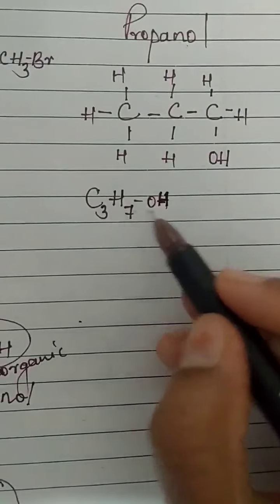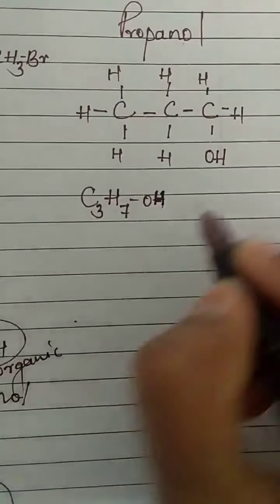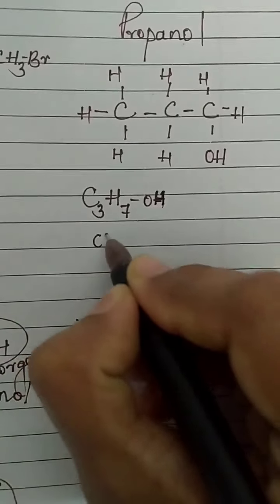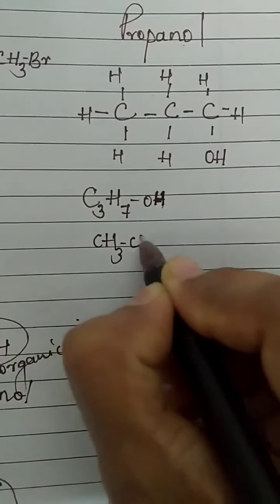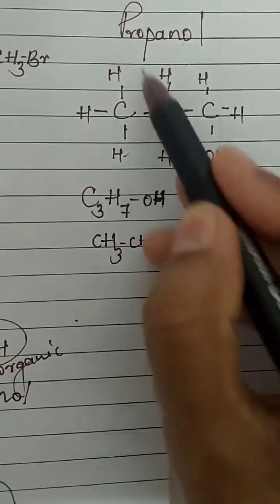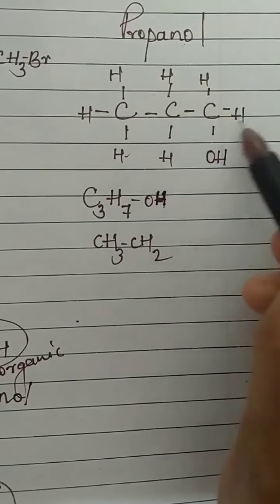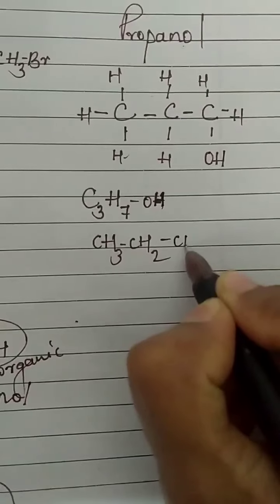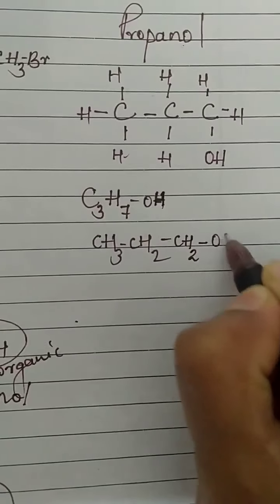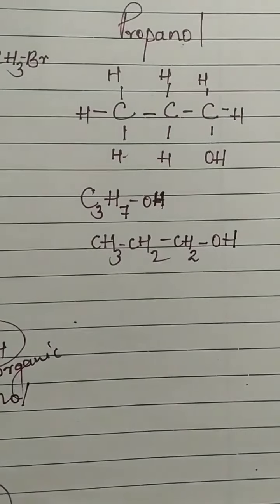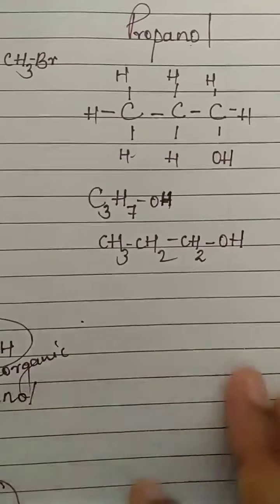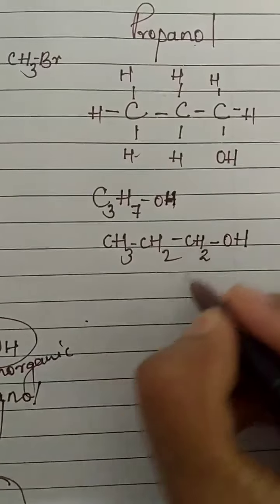So C3H7OH. Or you can write it another way as CH3, CH2, CH2, OH. Fine?